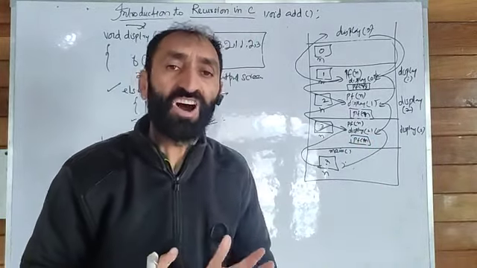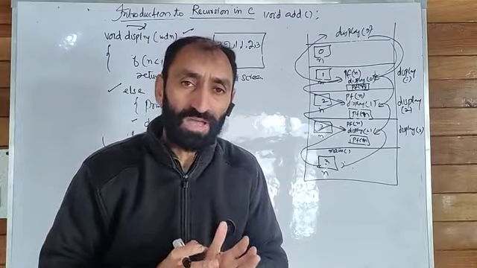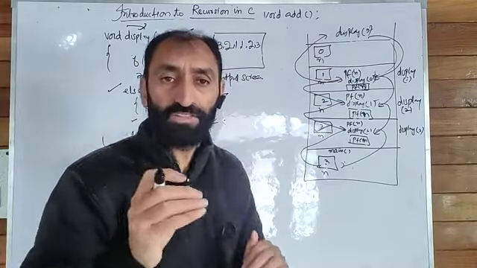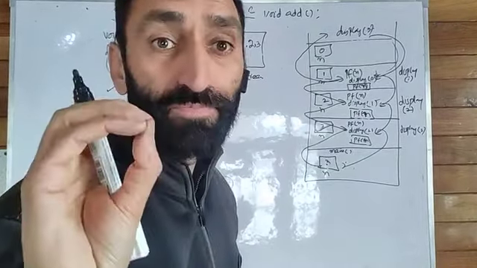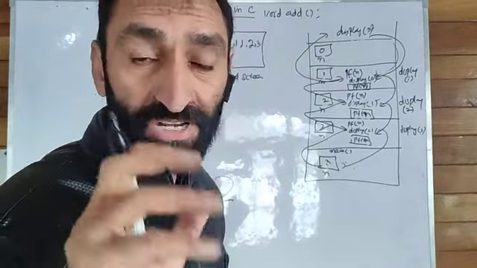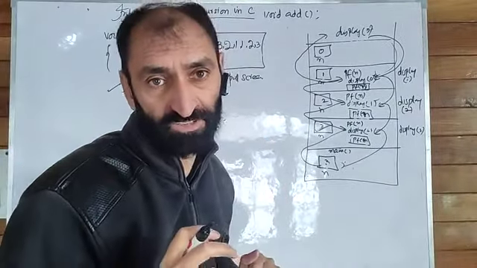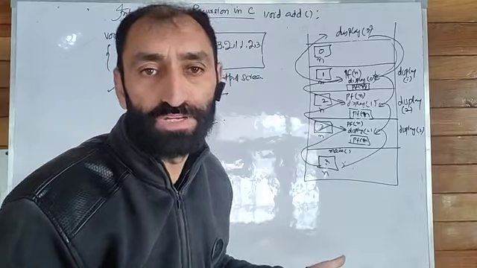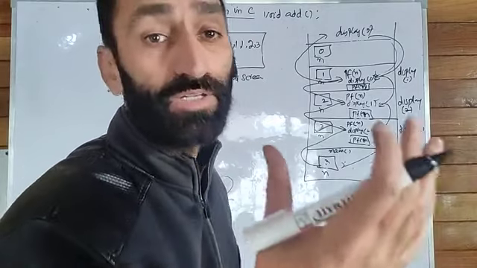So it is mandatory for a recursive function to have a proper base condition or termination condition. Otherwise, it will go into an infinite loop and show undefined behavior.